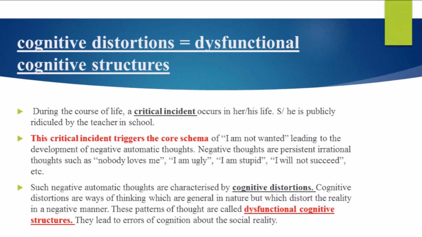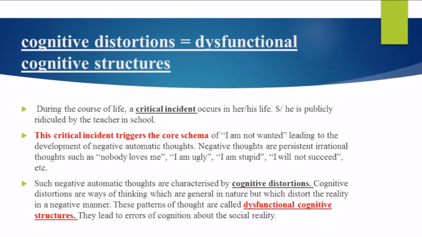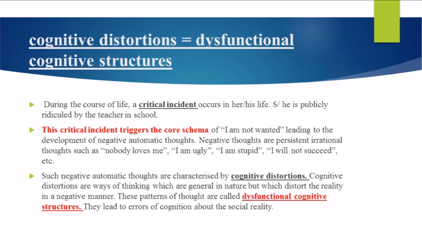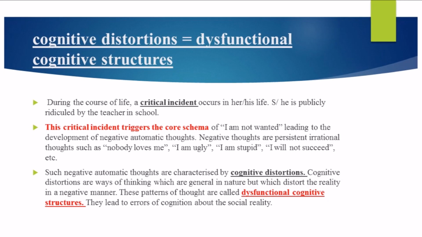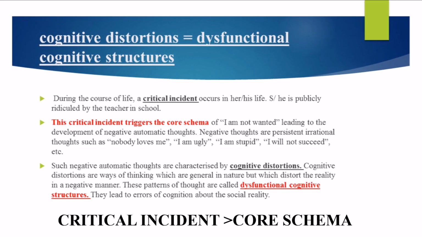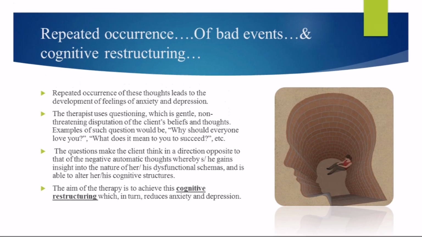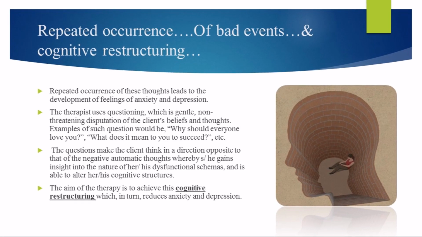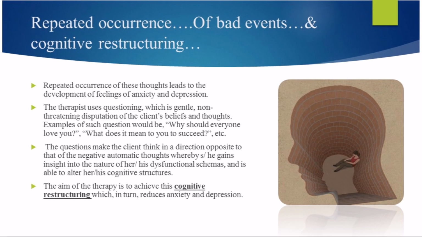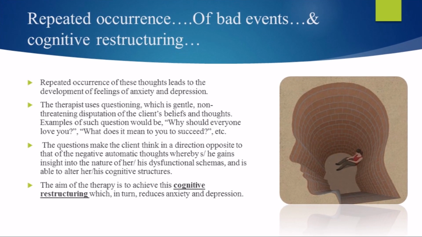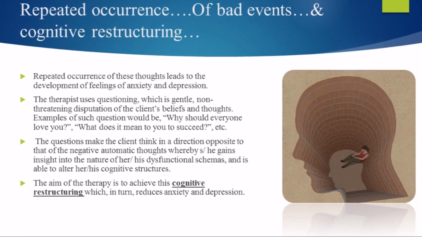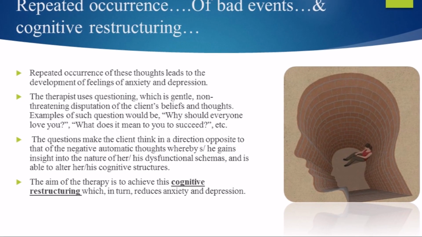Cognitive distortions. These negative thoughts persist and create what are known as cognitive distortions, which are dysfunctional thinking patterns that distort reality. For example, someone might overgeneralize from a single negative event, thinking, I'll always fail. Cognitive restructuring. The goal of cognitive therapy is to help clients restructure these cognitive distortions through gentle questioning. The therapist helps the client see the flaws in their thinking and challenge these irrational thoughts, eventually leading to a reduction in feelings of anxiety and depression.